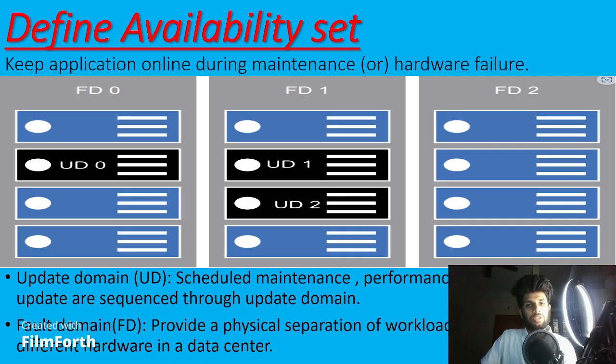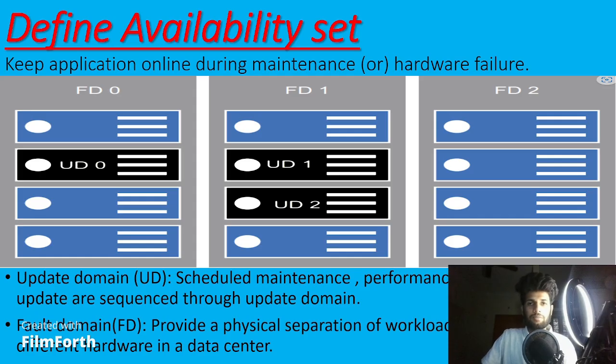They thought of two things: planned maintenance and unplanned maintenance. What are planned and unplanned maintenance? Planned maintenance is a logical separation and gives how the systems are going to be down. With unplanned maintenance, maybe the power supply or the disks may fail. So Microsoft thought they have to maintain both.